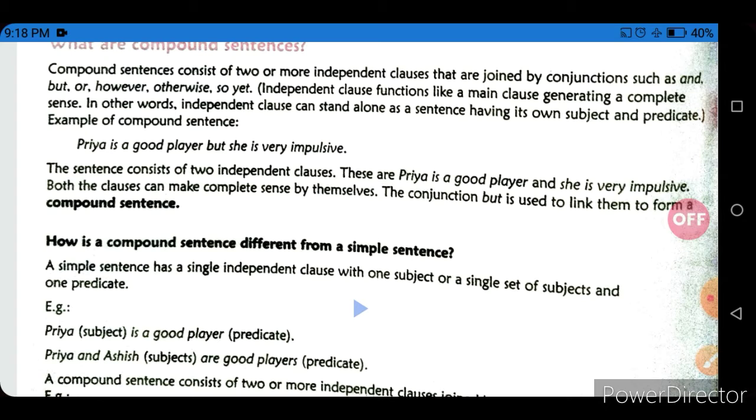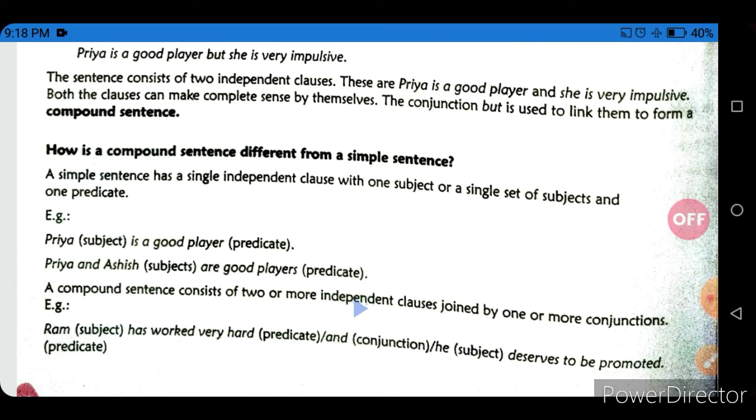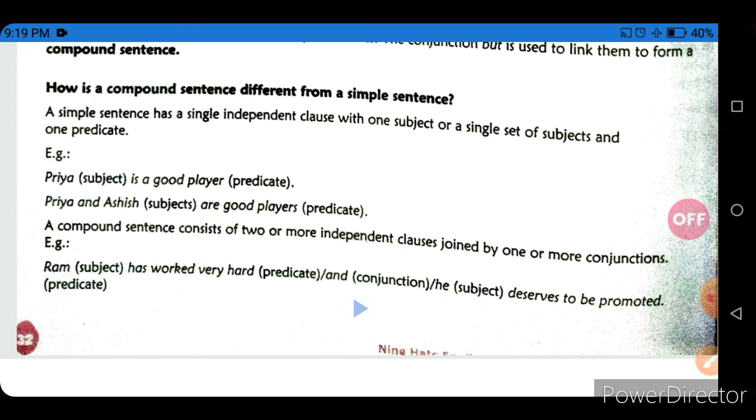How is a compound sentence different from a simple sentence? A simple sentence has a single independent clause, with one subject or a single set of subjects and one predicate. For example, Priya is a good player.